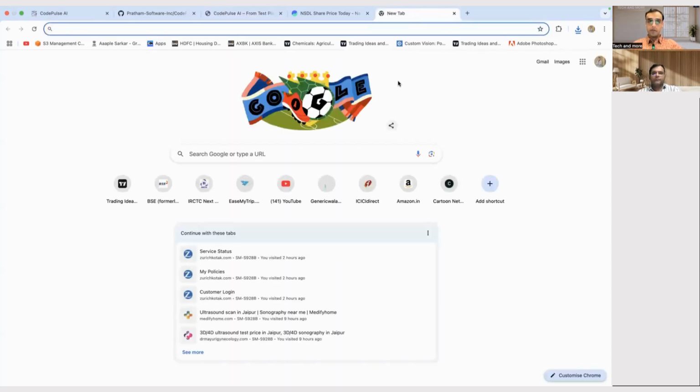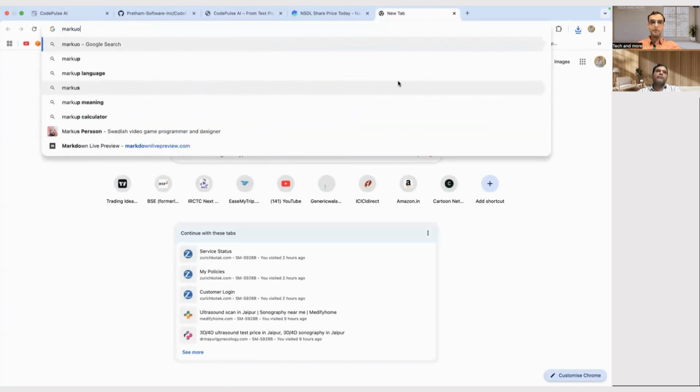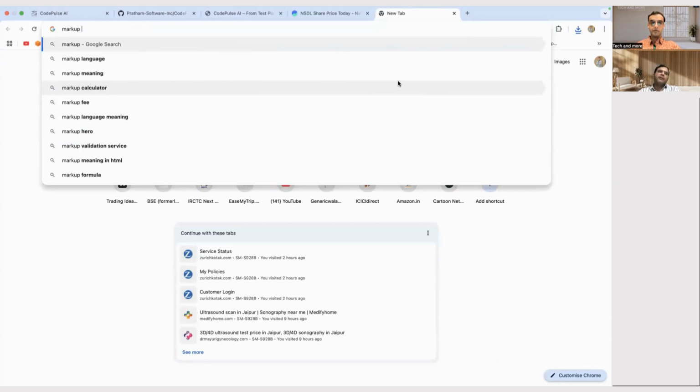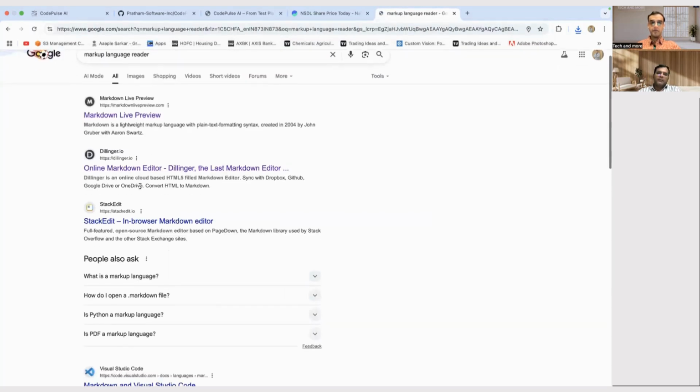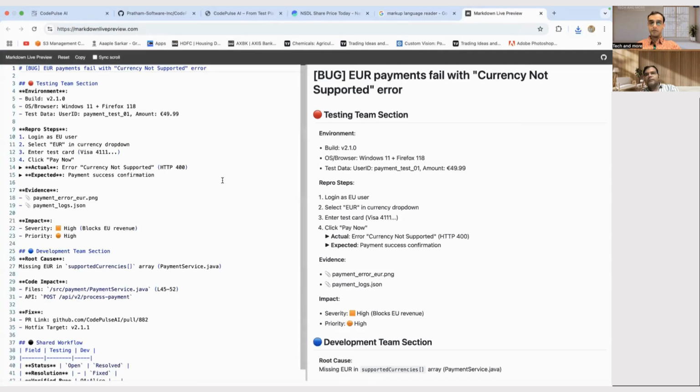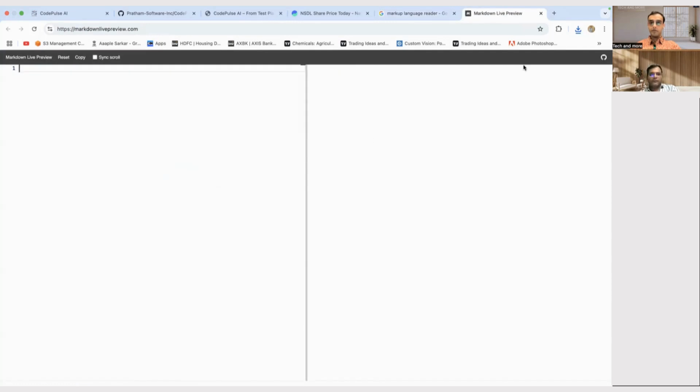Okay, so now we are going to see some markup language, and now we are going to convert it, basically, with a Markdown reader. So let me show you first. Just a second.